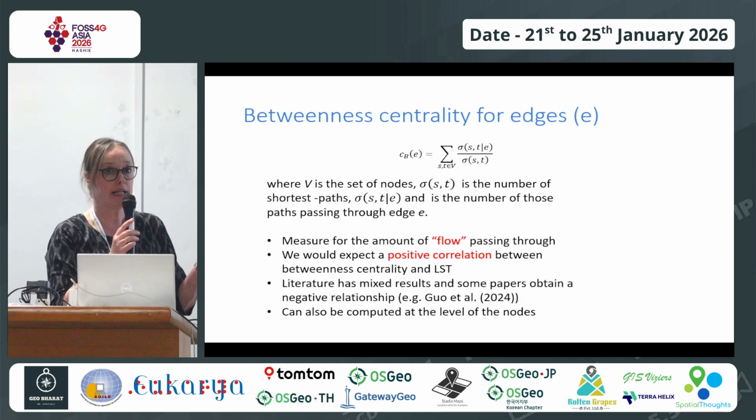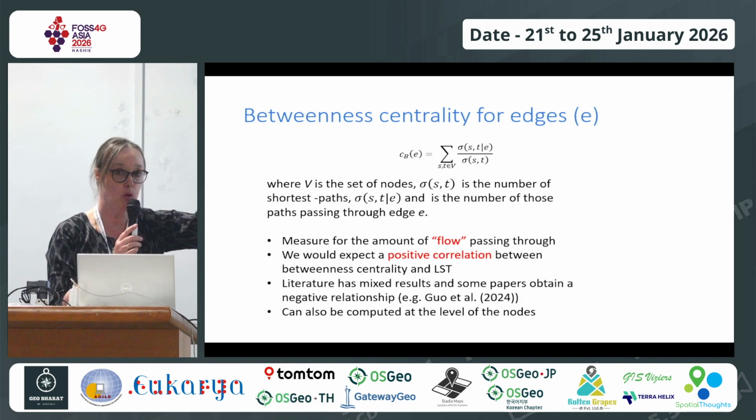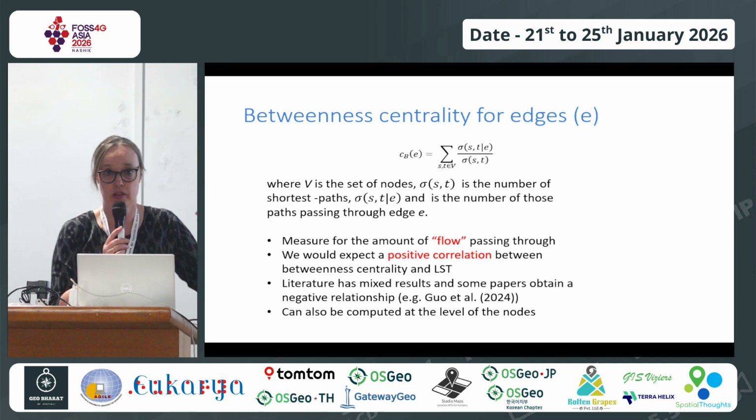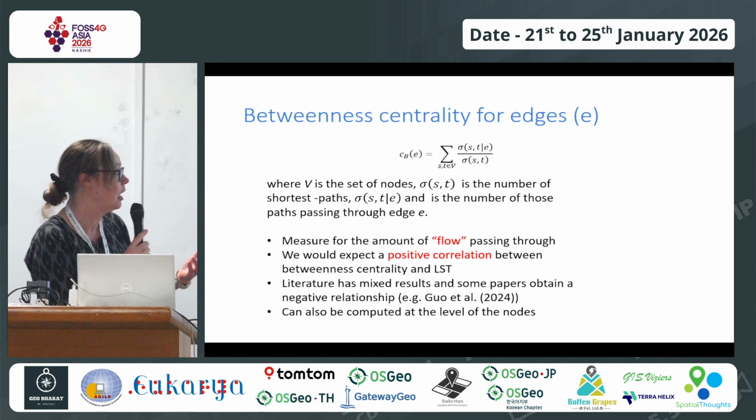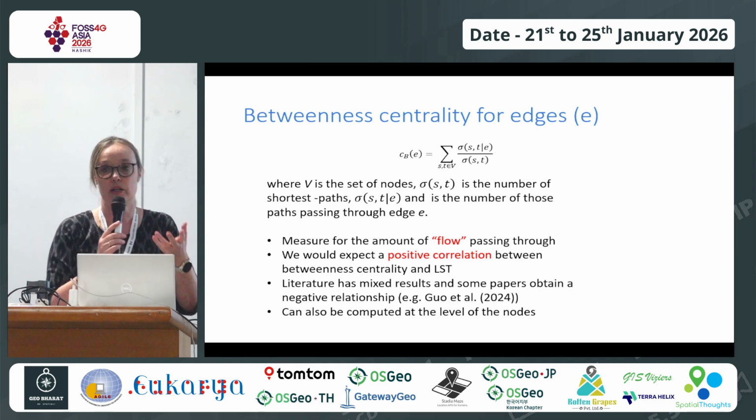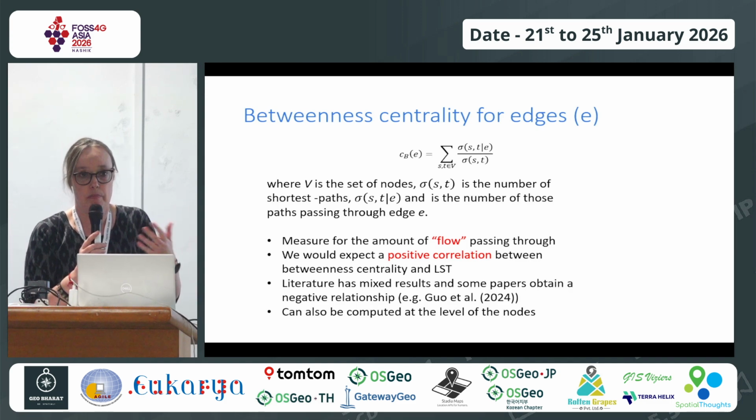If the road is between nodes used a lot, which is basically in words what betweenness means, we would expect a higher land surface temperature. The problem is we cannot really look at this at a ward level. That doesn't really make much sense.